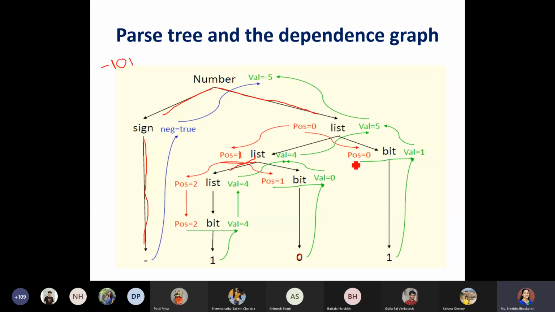Coming to this bit, what would be the position value? We are not going to increment it. Whatever is our root node's position value, that same position value we are retaining, so it would be 0 itself. Coming to the next expansion, which is this list part, here again we have to calculate the position. The position is the root node's position, list 0, plus 1, so 1 plus 1, which is 2. What about the bit position? It would be the same position as your root node's value, so it would be 1 itself.